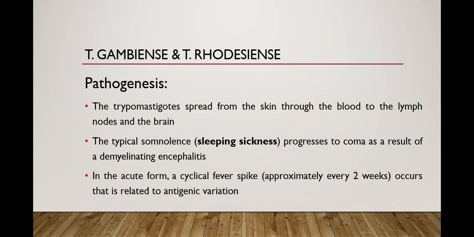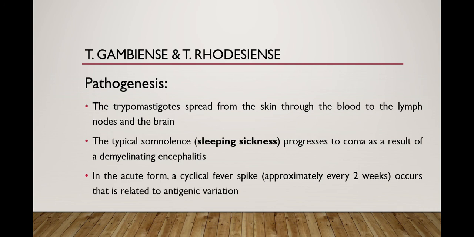So when the immune system produces antibodies against one antigenic structure, and the immune system eliminates and neutralizes that form of the Trypanosoma rhodesiense and gambiense, then Trypanosoma produces another kind of antigen on the surface which is not recognized by the antibody. So again the spike of fever begins.